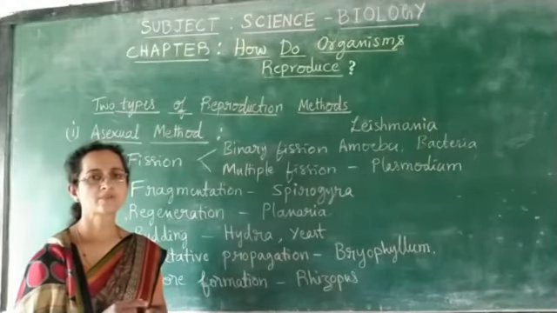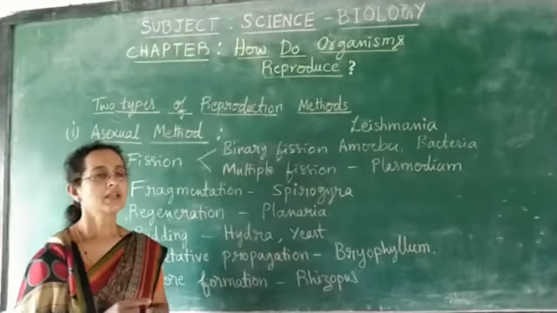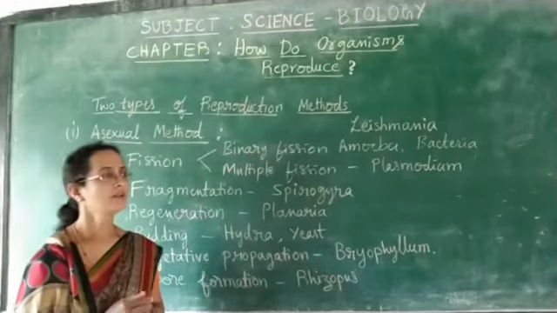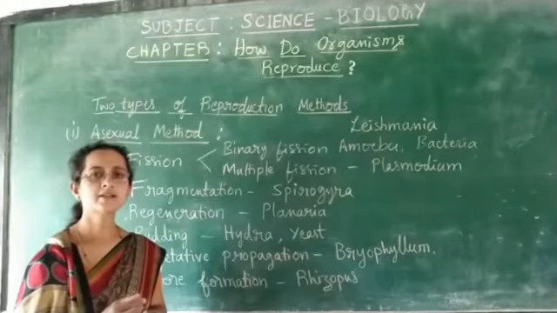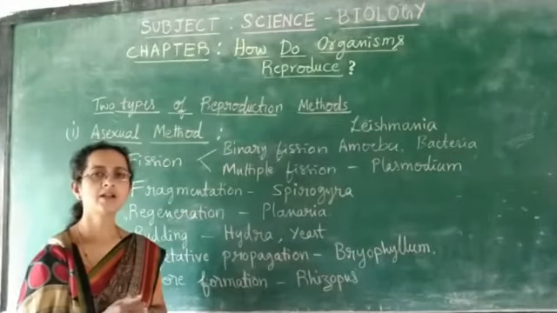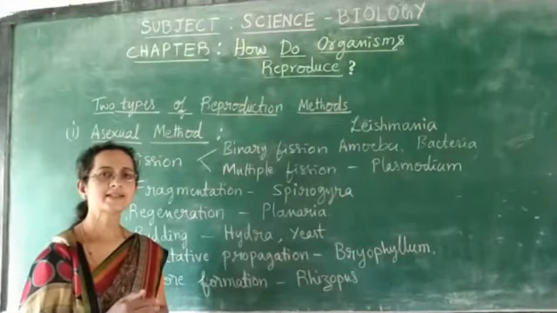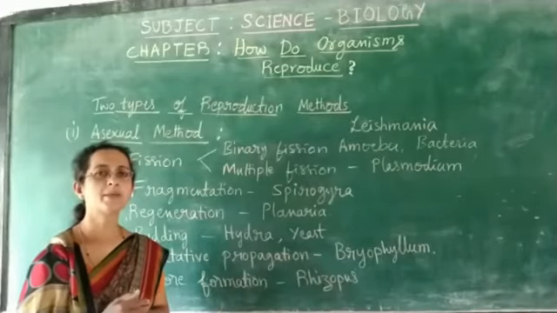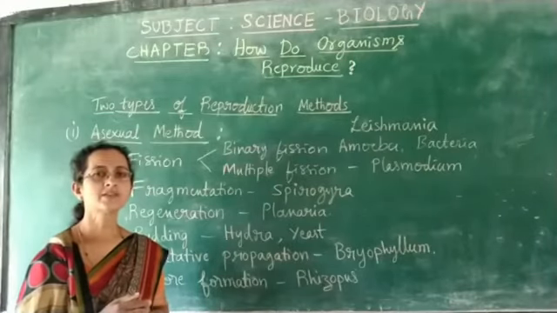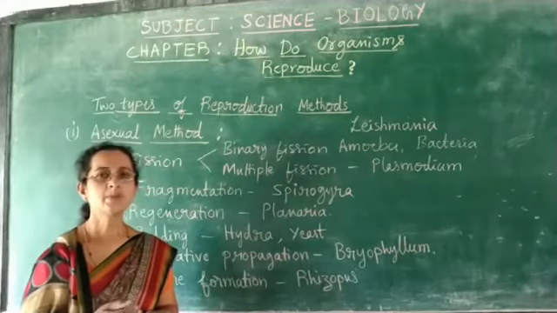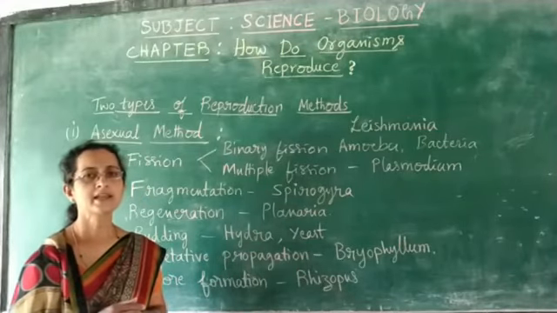of gametes. You learned that in a cell division called meiosis, a reproductive cell divides to form 4 daughter cells, where those 4 daughter cells are called gametes. Gametes otherwise are called sex cells. So male sex cells are called male gametes, female sex cells are called female gametes. In plants we have pollen and ovules as the gametes. In animals we have sperm and egg as gametes.